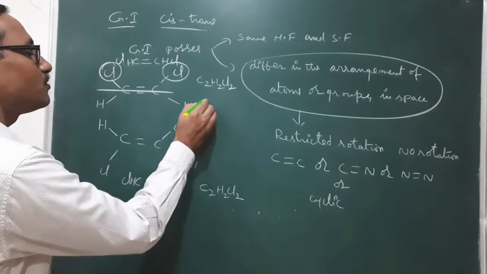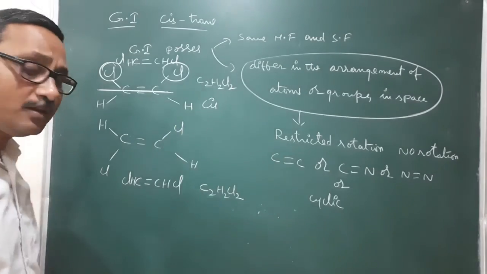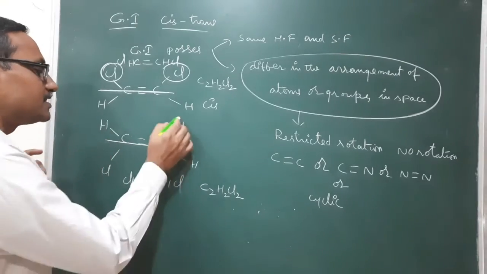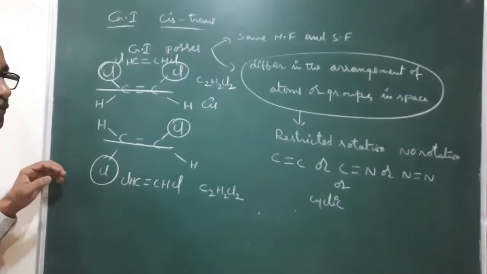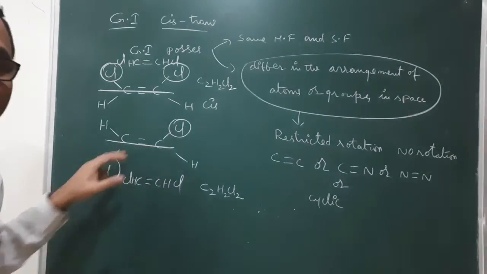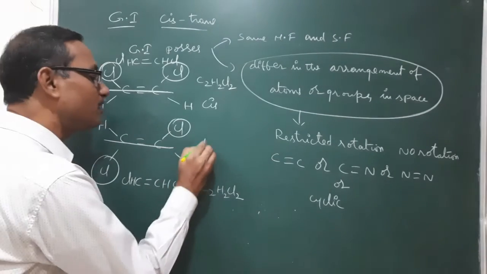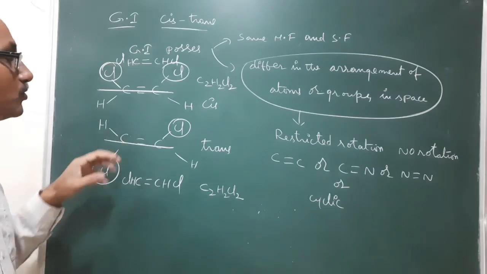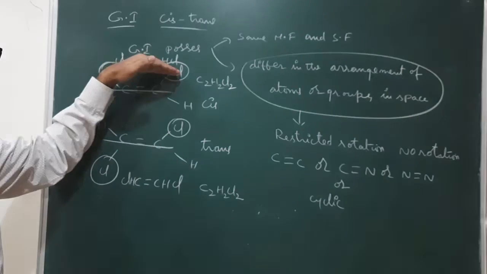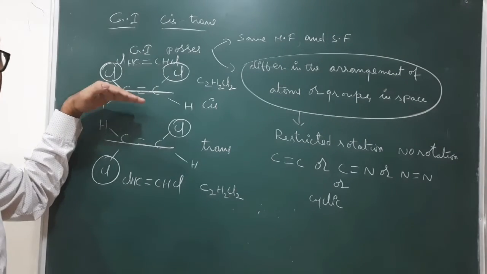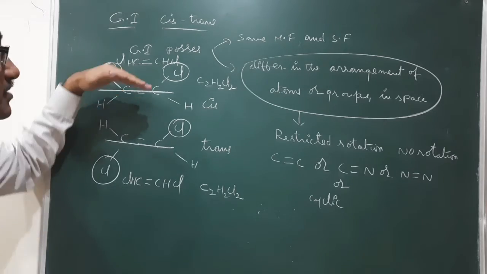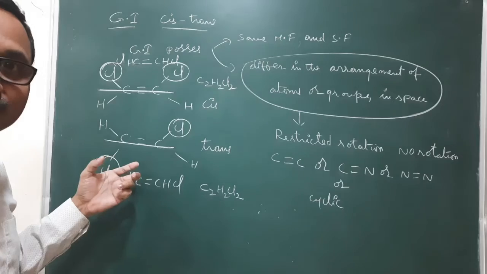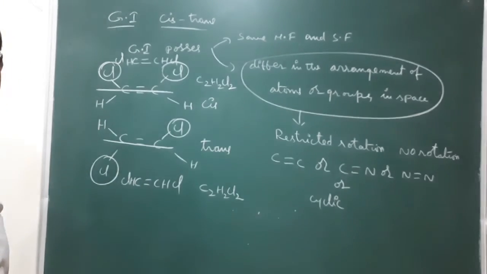That's why it is called cis. In the other, with respect to the double bonded carbon, the identical groups are present on opposite sides. That's why it is called trans.